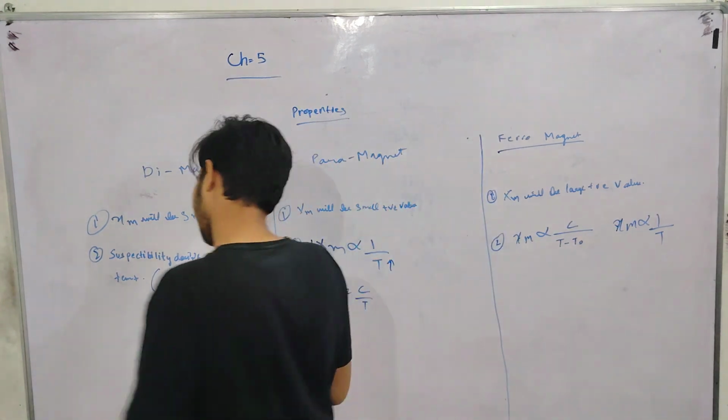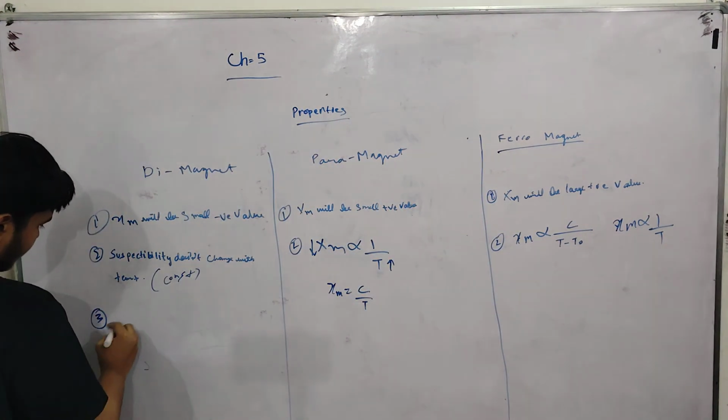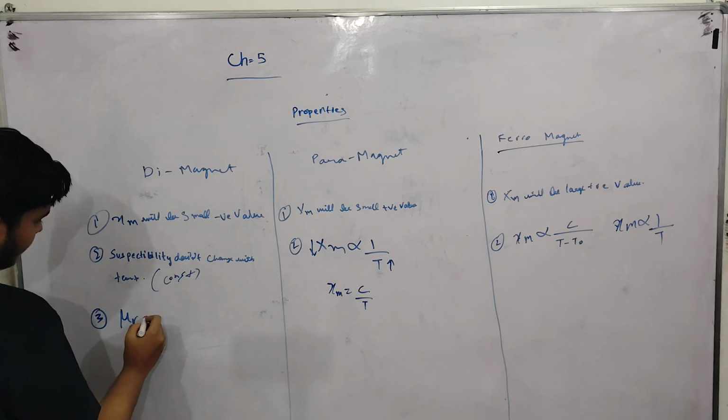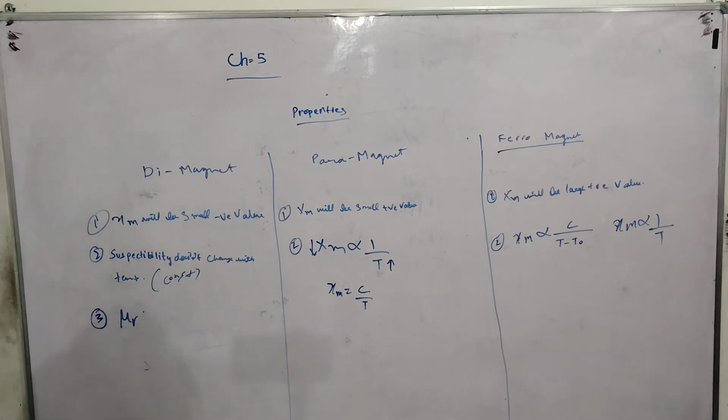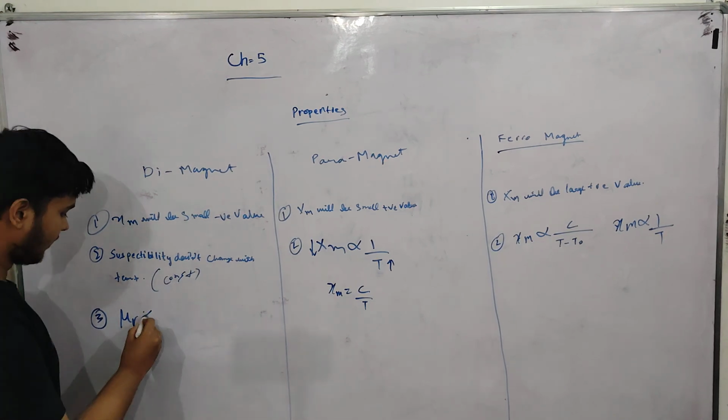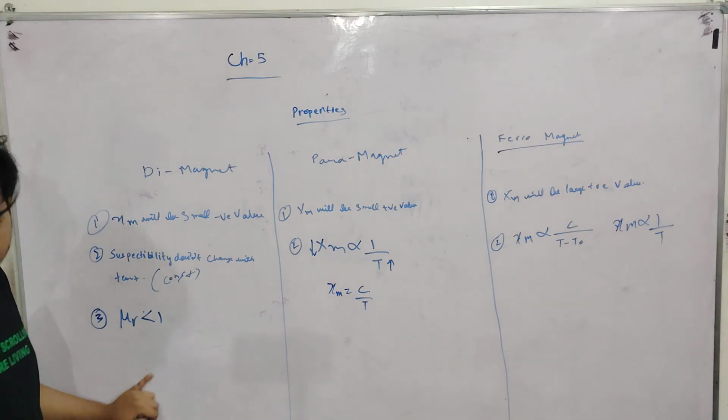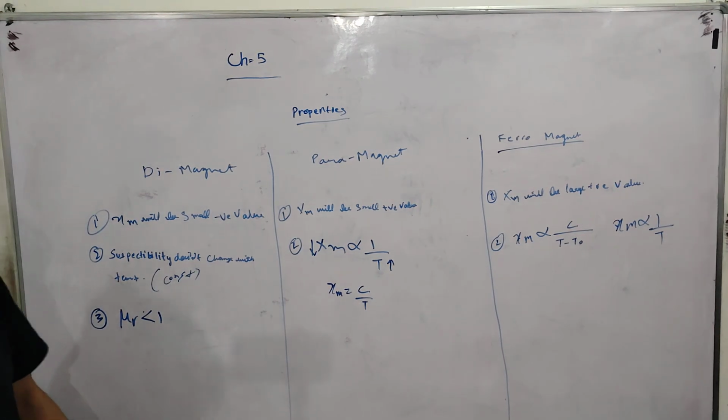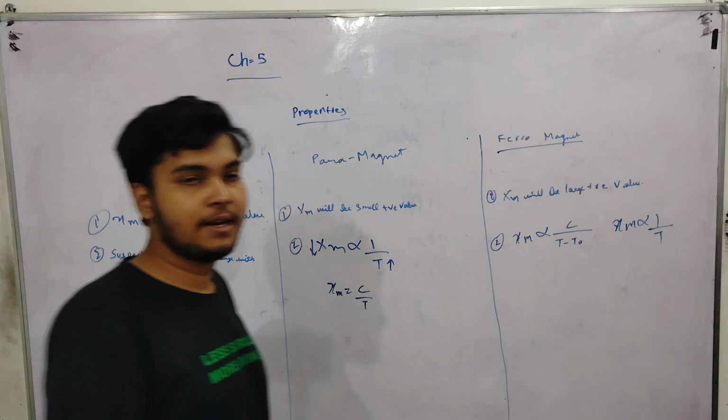This is important. Third point, mu r. In diamagnetic substance, mu r will be less than 1. Relative permeability will be less than 1.